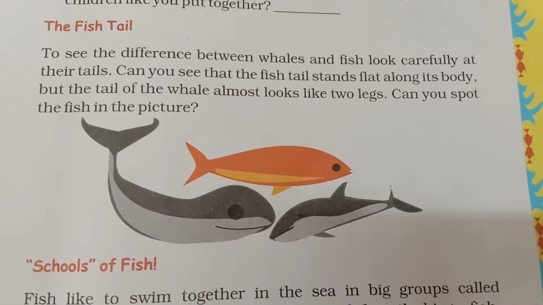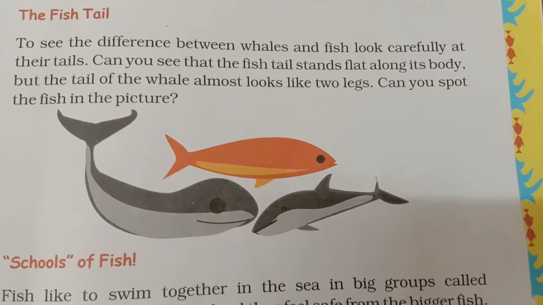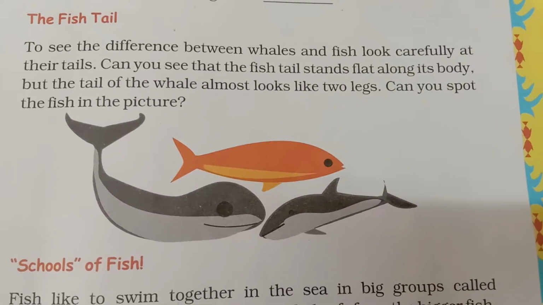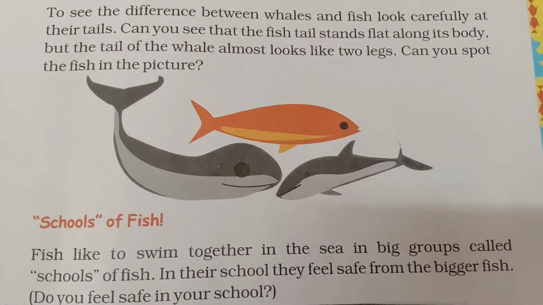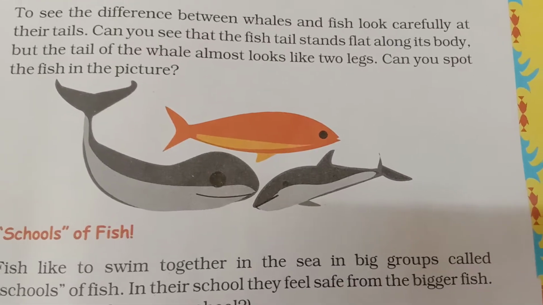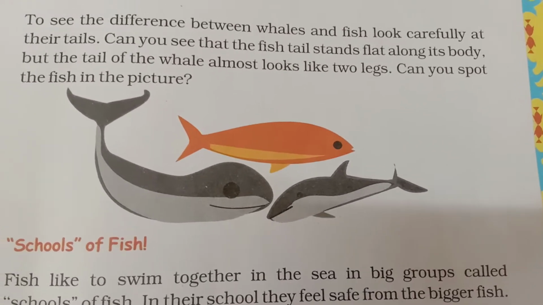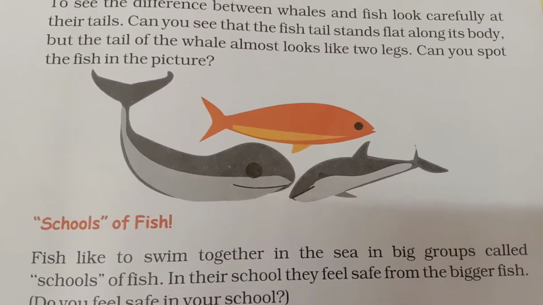To see the difference in the tails, be careful: the fish tail stands flat, straight along its body, whereas for the whale it looks like 2 legs. So in this picture, the orange colored one is the fish.